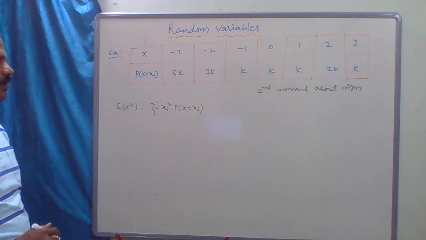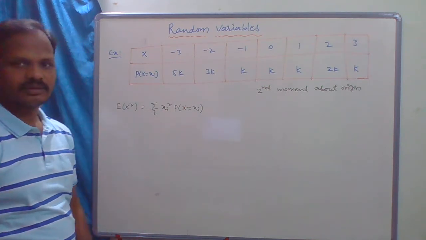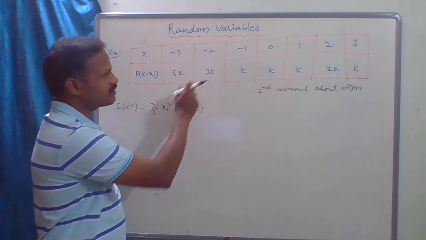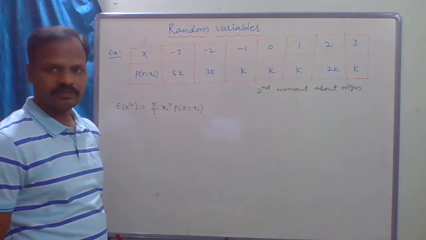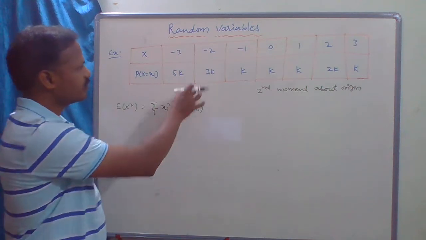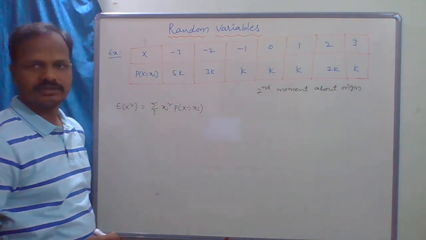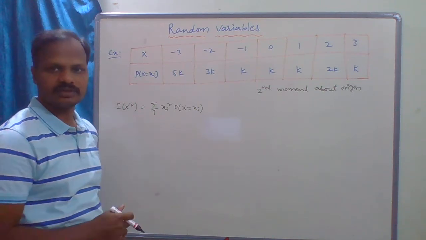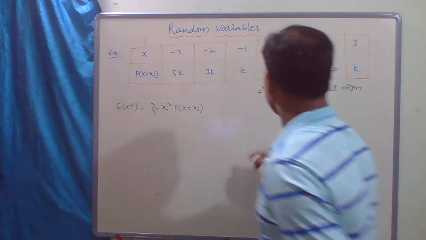Now before finding the probabilities, k is the unknown value. So first of all you have to find the k value. How can we find the k value? We know that the sum of the probabilities in a probability distribution table is 1.